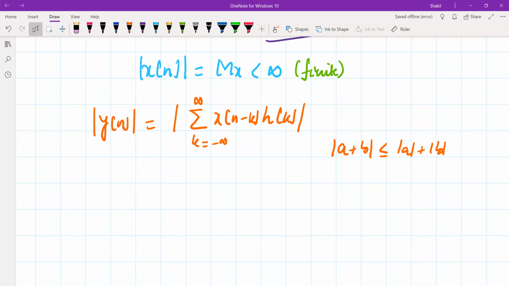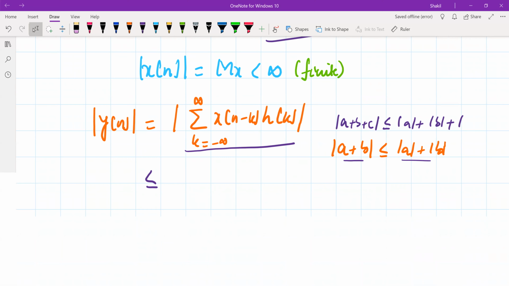This applies to infinite terms as well. If you have three terms, you can say this is magnitude A plus magnitude B plus magnitude C. So even with infinite terms, you can write it like this.